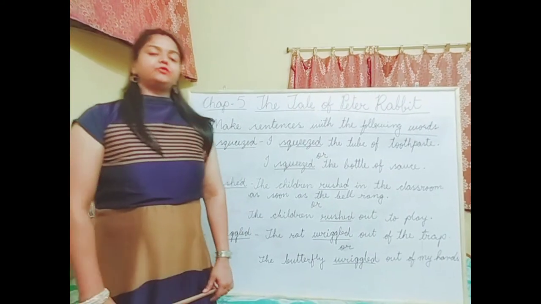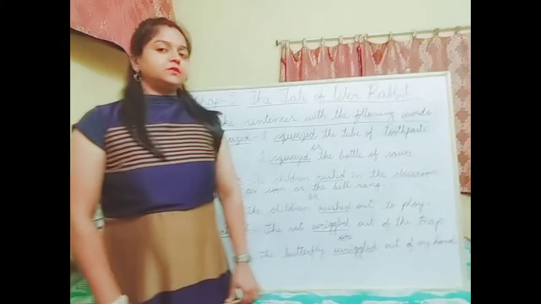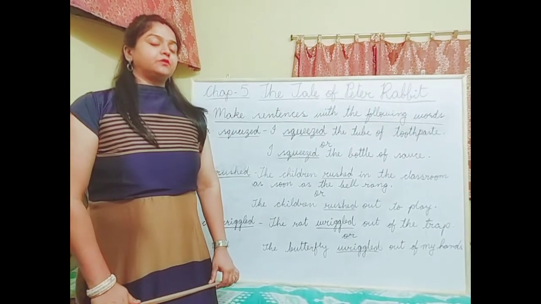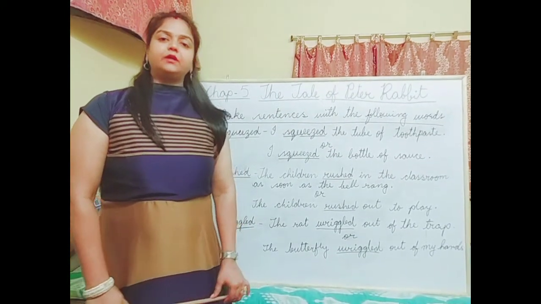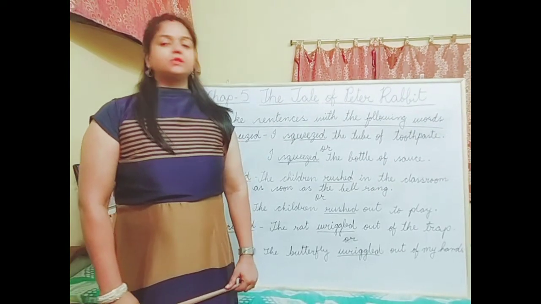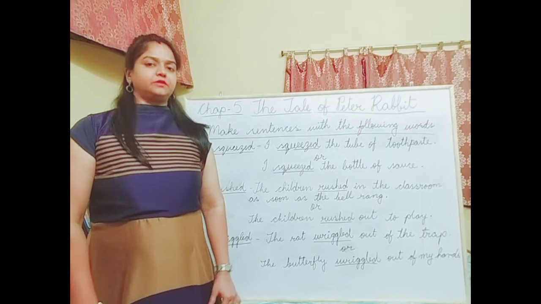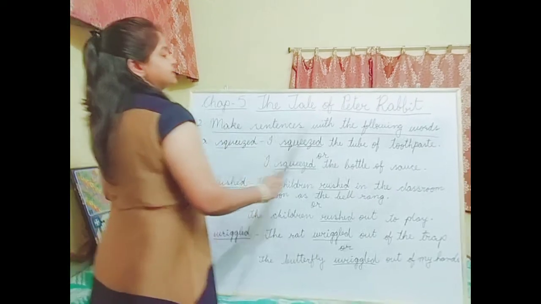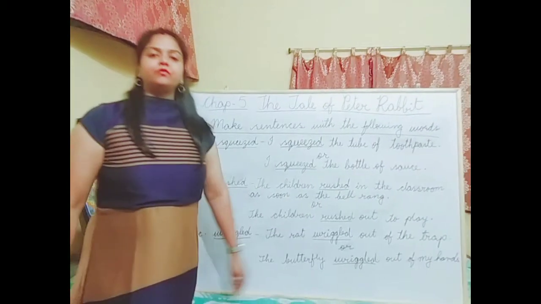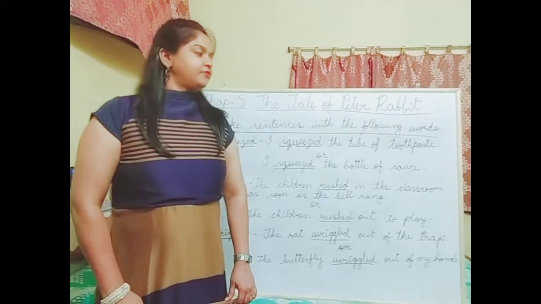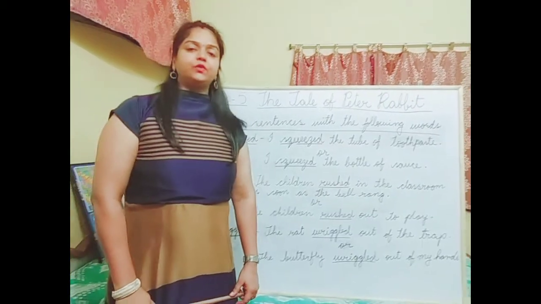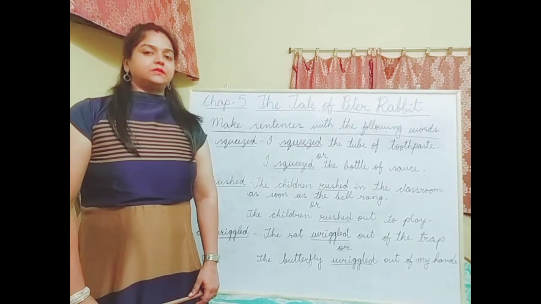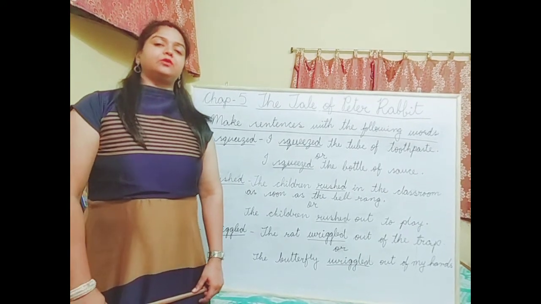Okay children, before moving to the next question, did you notice that in the last question, that is question number 1, we had spinach in the fruits list. That is actually a leafy vegetable, but since it was in the list, we have to solve it. Okay, so now come to the next question, and the question is, make sentences with the following words. There are 4 words given. I have written two sentences for each word. These are just examples. You can make your own sentences, and you have to write these sentences in your classwork